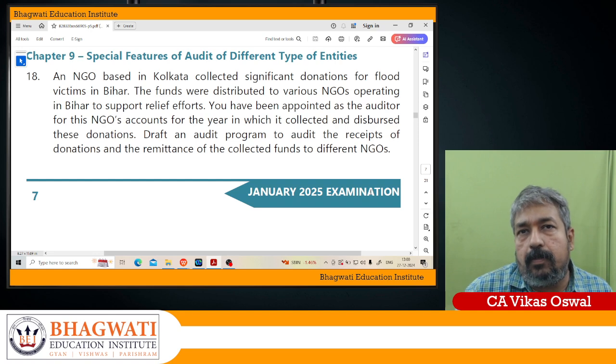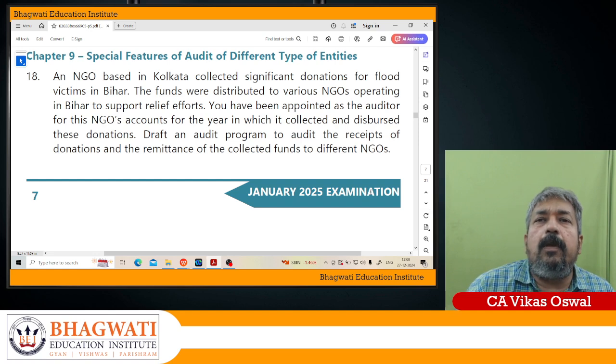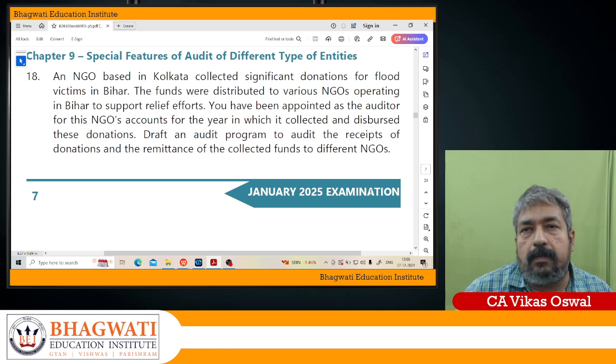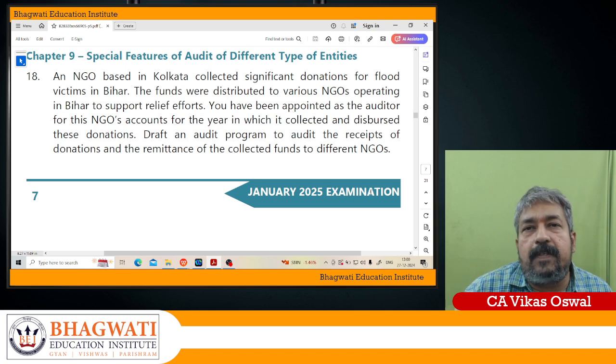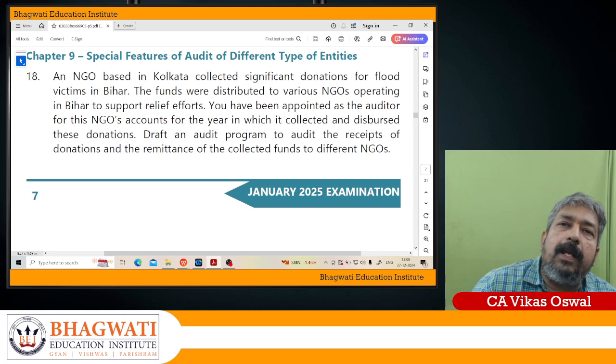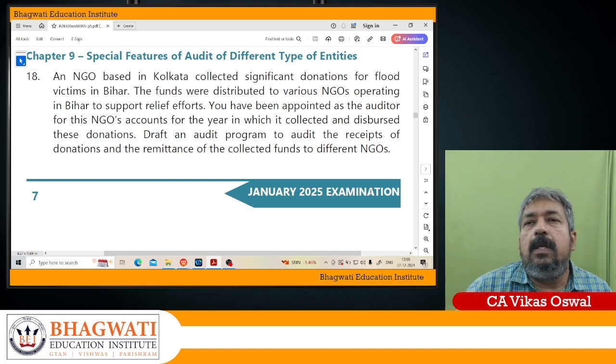Okay. So now, how do you conduct the audit? See, they have collected the donations. So first of all, you have to check the internal control system. Whether there is a specific division of responsibilities as to the collection of donations, custody of the receipt book, and safe custody of money.